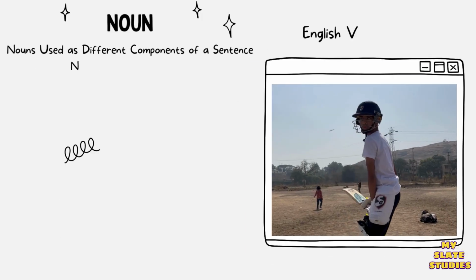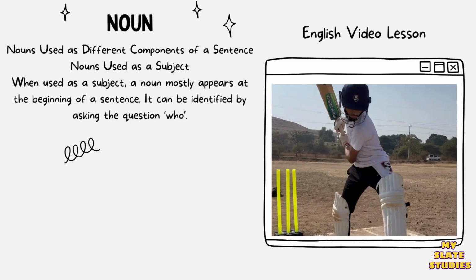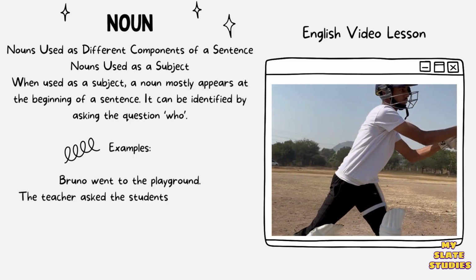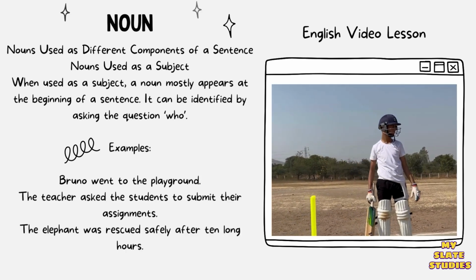Nouns used as different components of a sentence. Nouns used as a subject. When used as a subject, a noun mostly appears at the beginning of a sentence. It can be identified by asking the question who. Example: Bruno went to the playground.